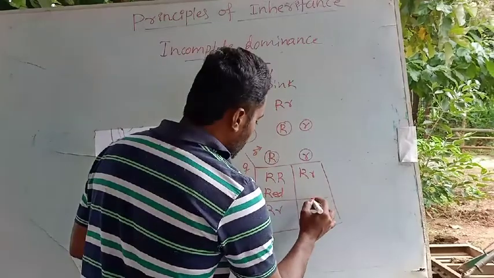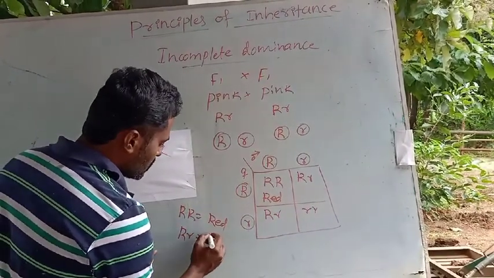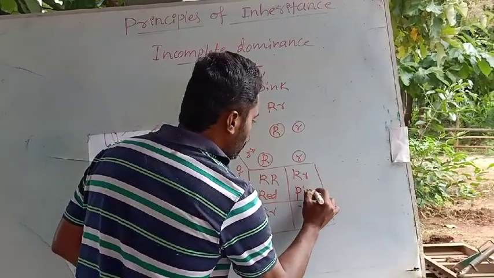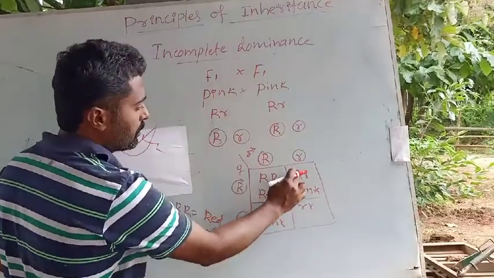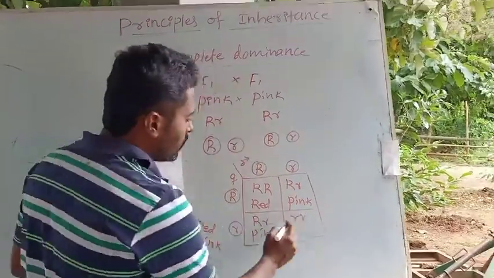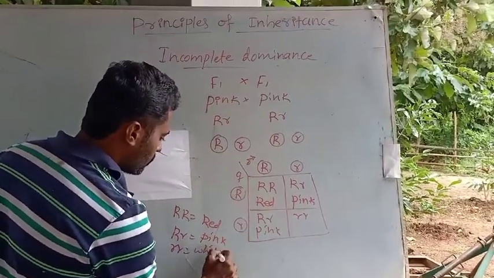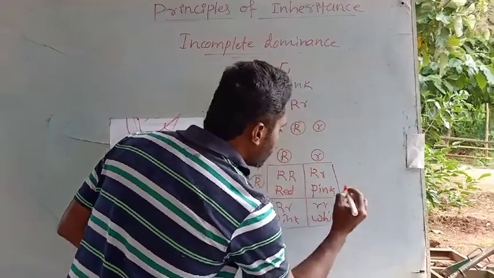Okay, again capital R and small r. Look into the previous class cross, that is the pink. This will be pink in nature. Again this one is also pink. You can observe the genotype, capital R and small r, same thing. So this one, small r and small r, will be white. This will be white in nature. The recessive character will be white.